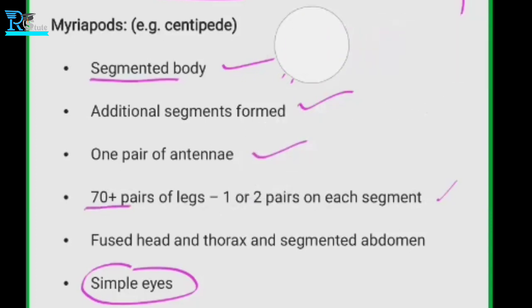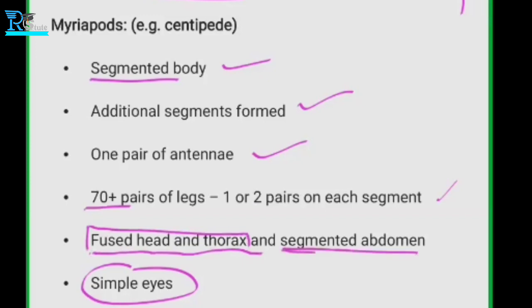Okay, and next, fused head and thorax. So we have already discussed this. They have head and thorax, but they are fused. Segmented abdomen: their abdomen is also segmented. The abdomen also has segments, and they have simple eyes.